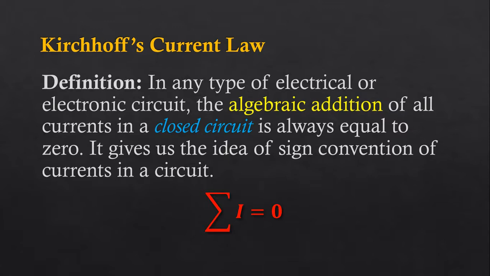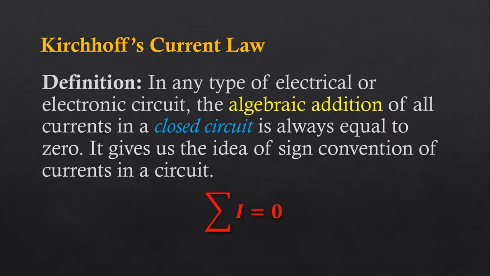Do you happen to know the difference between electrical and electronic circuit? The electrical circuit is that circuit in which there are no semiconductor devices. Electronic circuit is that circuit in which there are different semiconductor devices also along with some electrical devices.